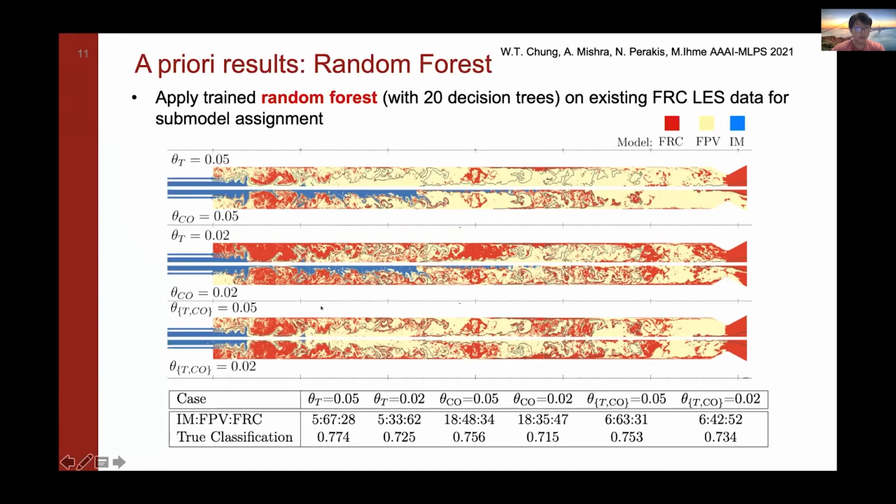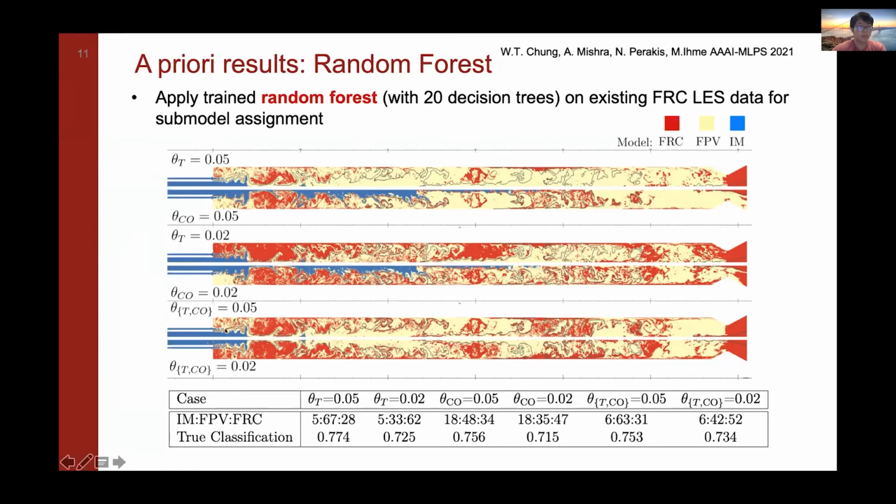And these figures are pretty speckled. We think it comes from the fact that with random forests, we can't really regularize them that well with an L2 norm or anything. So it could come from that. And basically finite rate chemistry is assigned in the recirculation zone over here and near the walls, which is where we expect the flamelet progress variable model to fail.